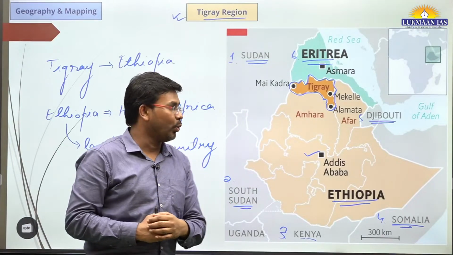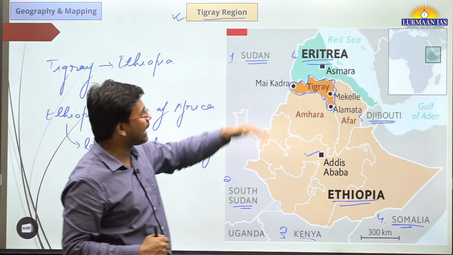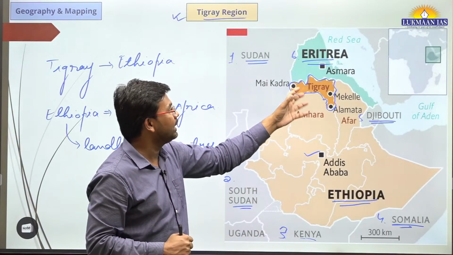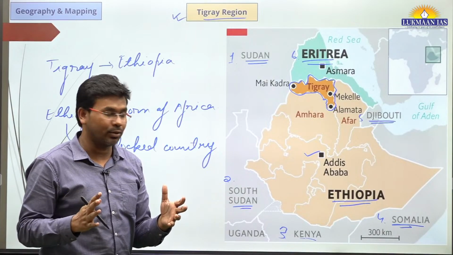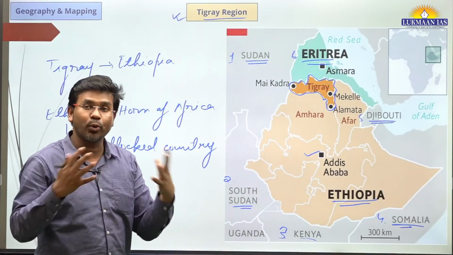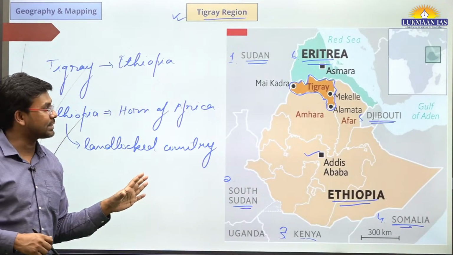There are some separatist sections who want to divide Ethiopia and make this Tigray region an autonomous territory. That's the thing. Also there are many other tensions happening. We will not go into the conflict in detail, but the mapping of this region is important.